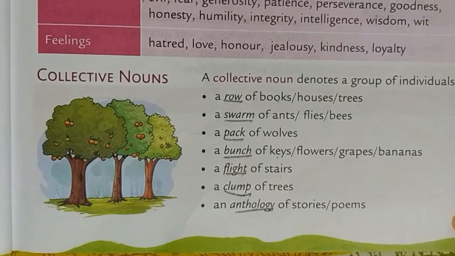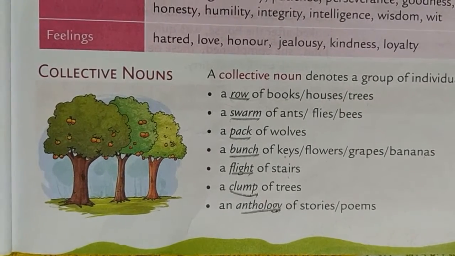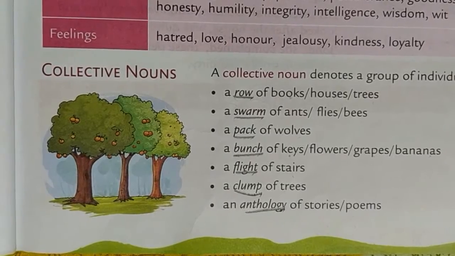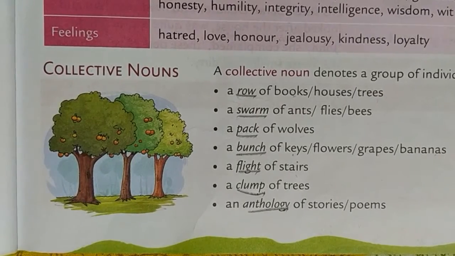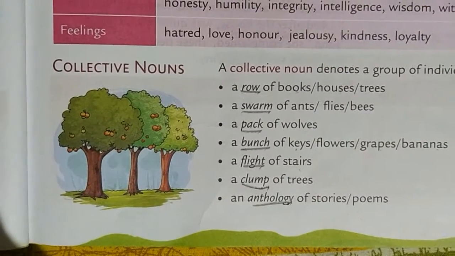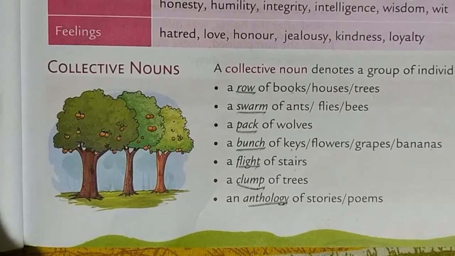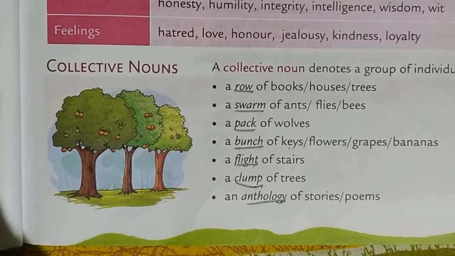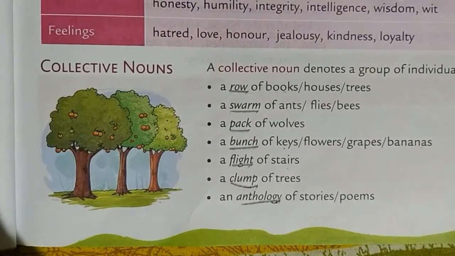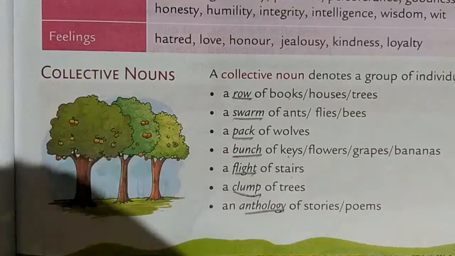Like you can say a school of fish. Many fishes come under school of fish. You give them a particular name, a name to any kind of animals, people, or things that are in a group. So we give them a name, and that comes under collective noun.